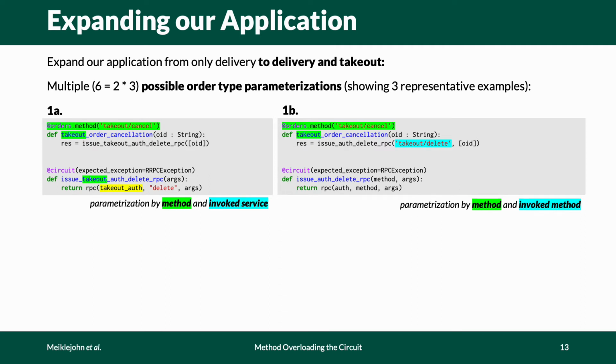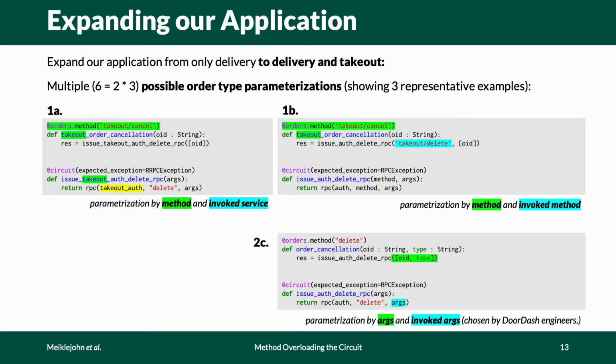Second way they can do this is they can create a new RPC method that calls a different RPC method on the auth service. Here we parameterize the RPC method to take out or delete, depending on order type. Or third, they can just reuse all of their existing application code and parameterize it by adding the order type to the argument list. This is the option we see frequently taken because of the low overhead involved.